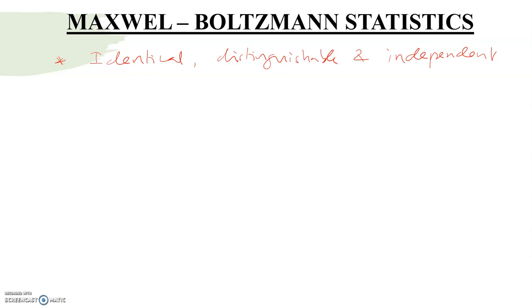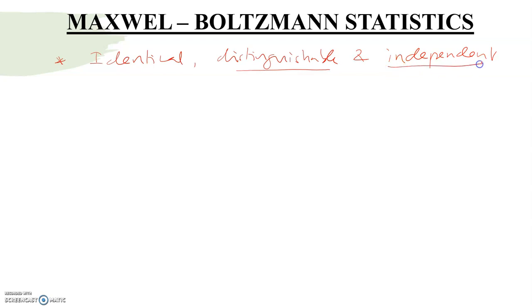Identical means they look alike. Size should be the same. So they are supposed to be identical, and the particles must be distinguishable. You can distinguish one particle from another particle at any instant of time.